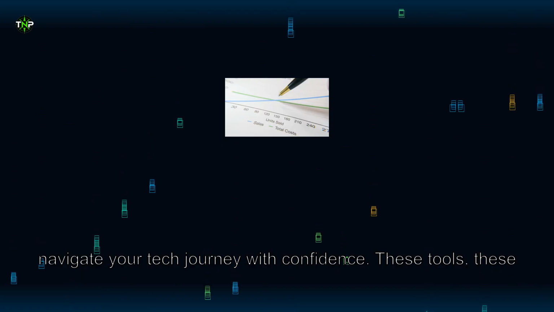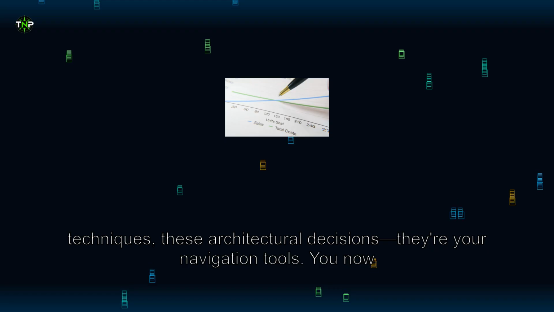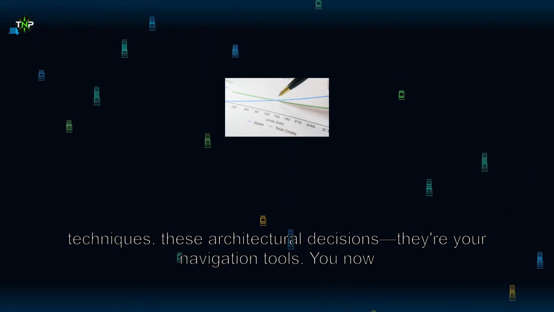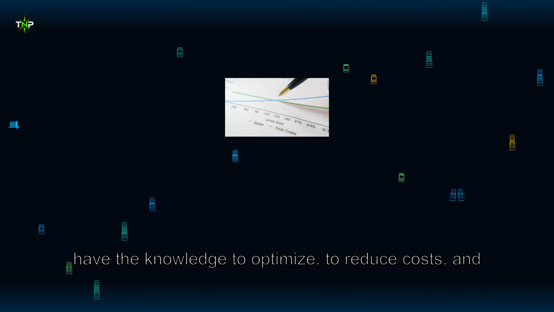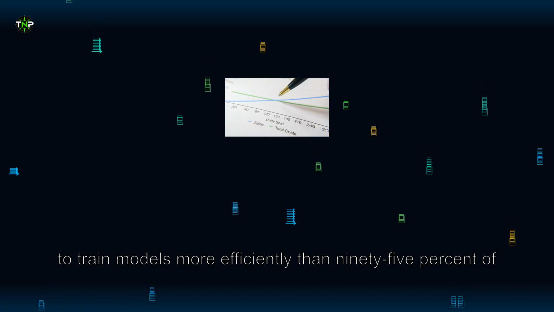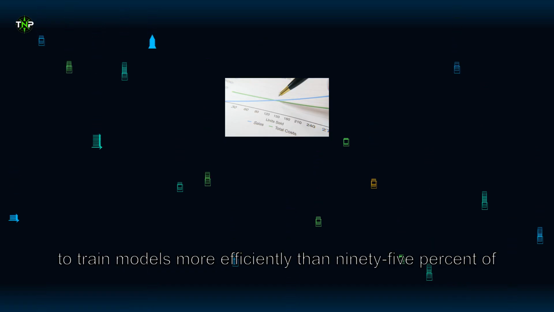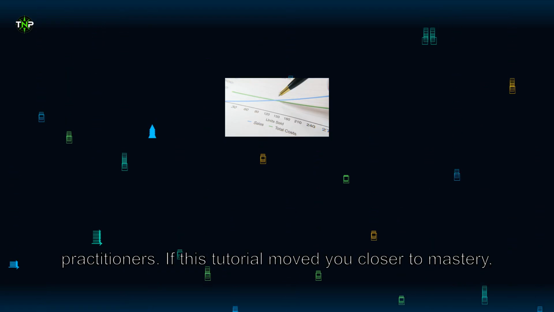Remember, we help you navigate your tech journey with confidence. These tools, these techniques, these architectural decisions, they're your navigation tools. You now have the knowledge to optimize, to reduce costs, and to train models more efficiently than 95% of practitioners.